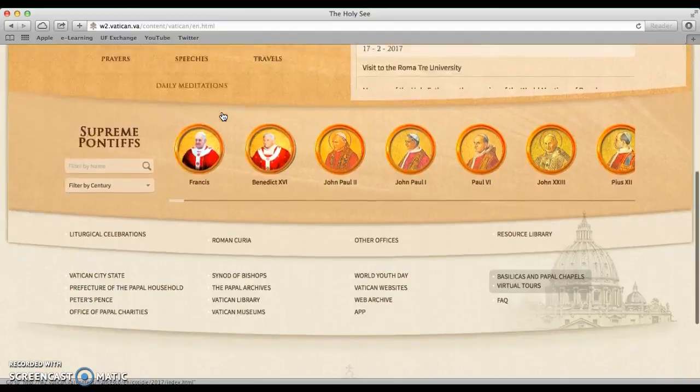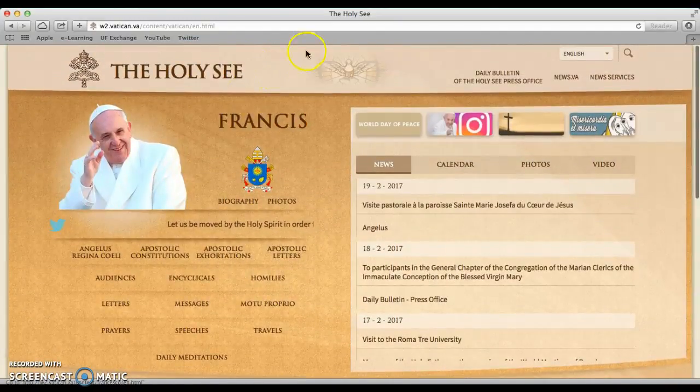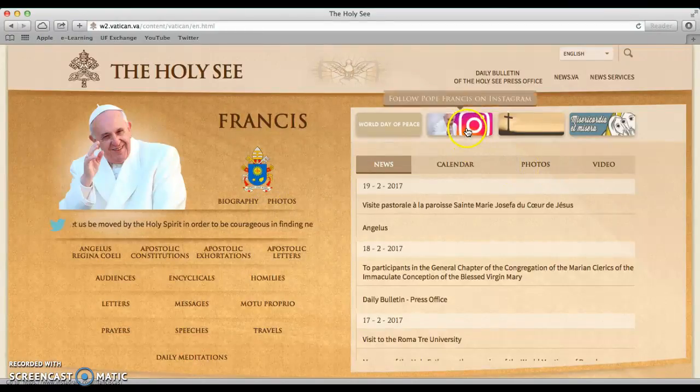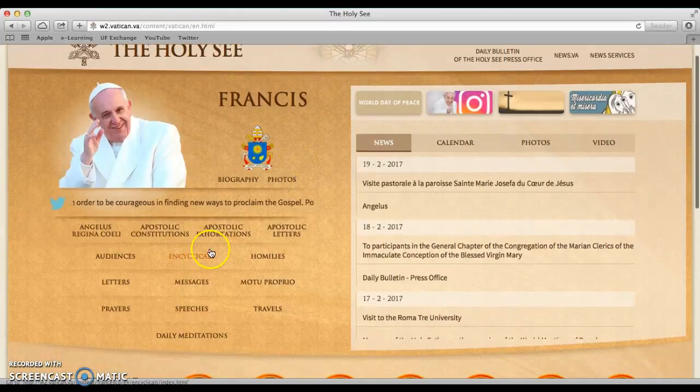And this website is really neat. It has tons of cool resources and different things to learn about our current Pope and his wonderful tweets that he is sharing currently. There are things like pictures. His Instagram is linked, which is really, really fun, and he's very active on there. It also has things like homilies, messages, letters, prayers, meditations, and different things that are going on in the church.